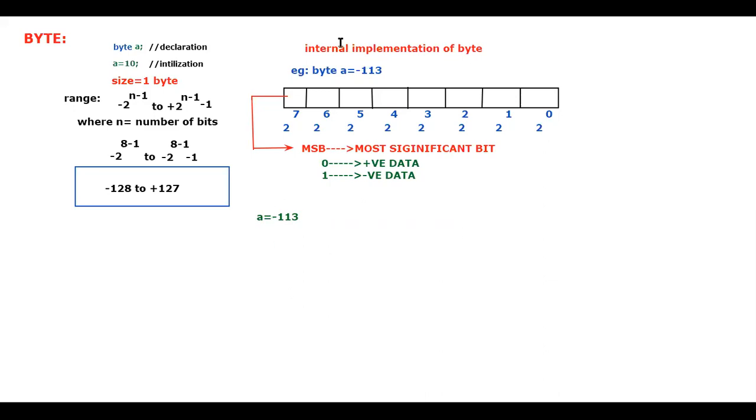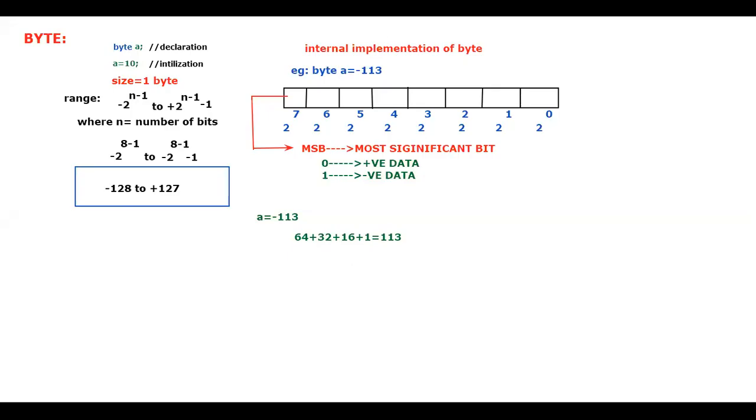Let me consider the same procedure. You can do the calculations, but I would like to take it in this format. I can take 2 to the power of 6, that is 64, plus 32, plus 16, plus 1. That gives me 113.